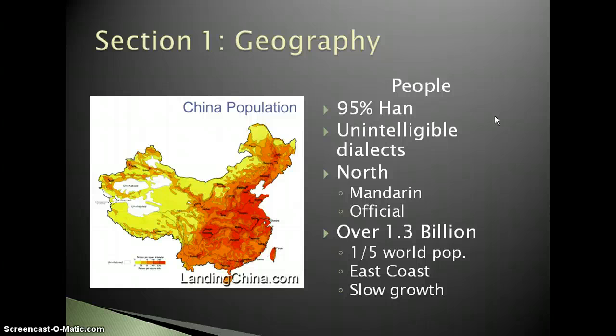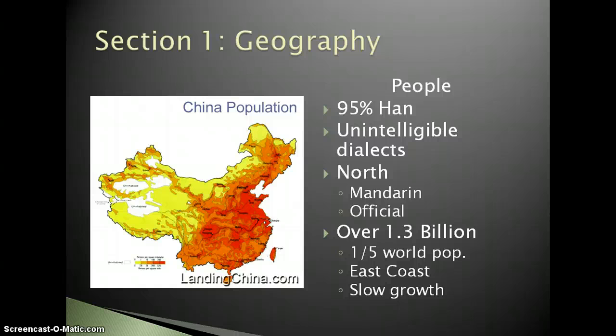Within that, though, there are many different groups, many different languages, in fact, different dialects that are actually unintelligible. They call them different dialects of Chinese, but in actual fact, they're almost like completely separate languages because you can't understand the people who speak the different languages. For example, in the north is where they speak Mandarin Chinese, and that's considered the official Chinese language for the country. But in parts of the south, they speak Szechuan, and Szechuan and Mandarin are like two different languages. You can't understand them. If you understand one, that doesn't mean you understand the other.